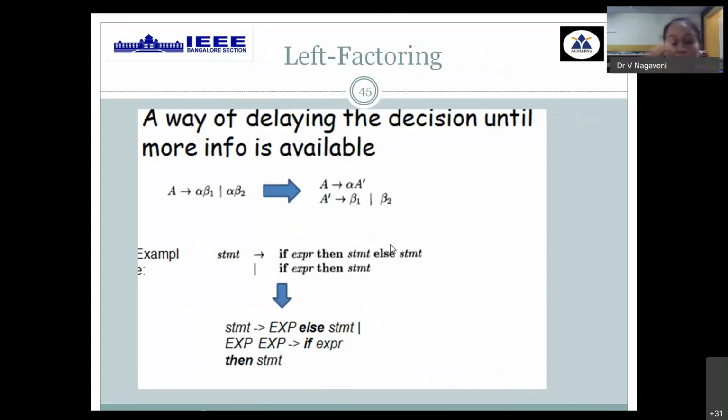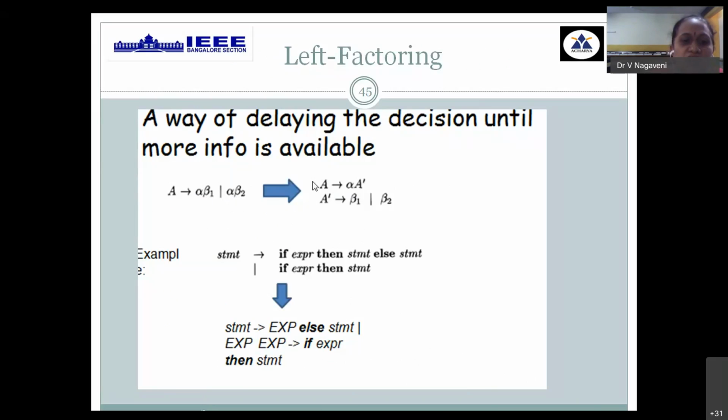There is one more problem. As I said, there are three problems before you go for parse tree construction. First is removal of ambiguity. Second is removal of left recursion. The next important problem faced by your grammar is left factoring. This is the third problem, wherein in the RHS of your production for any LHS variable, part of your production is repeated in multiple places, alpha is repeated in multiple places, but a unique component is also there, called beta 1, beta 2.